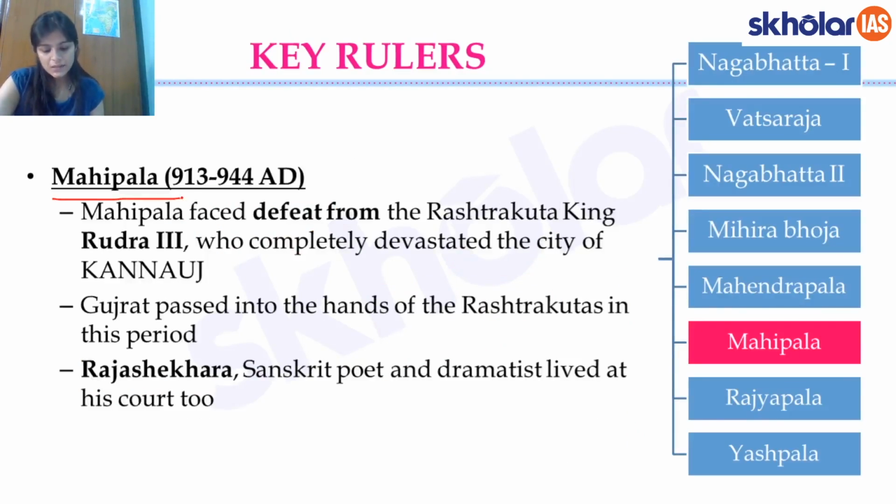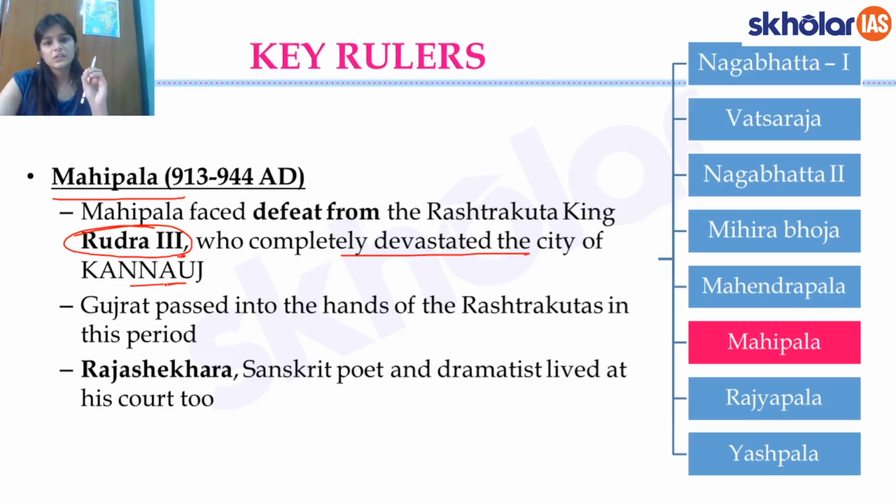Next that you have is his son Mahipala, who was defeated by the Rashtrakuta king Rudra III, and Rudra III completely devastated the city of Kannauj. This you can see later also. We'll see that another 100 years and then the Gujar Pratiharas as a kingdom will be extinguished.